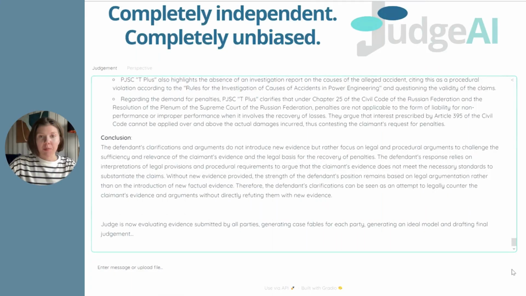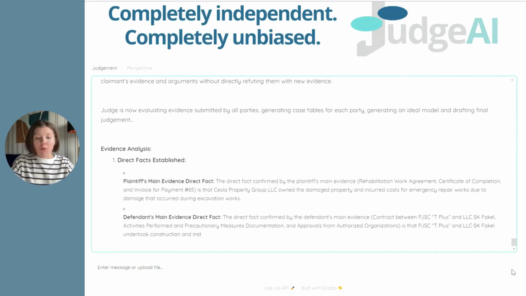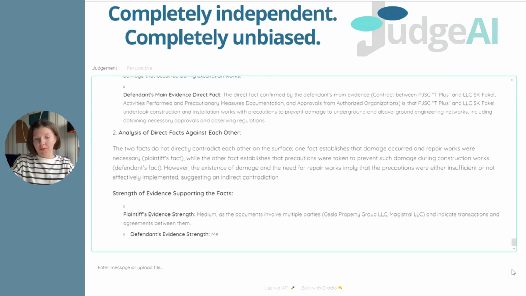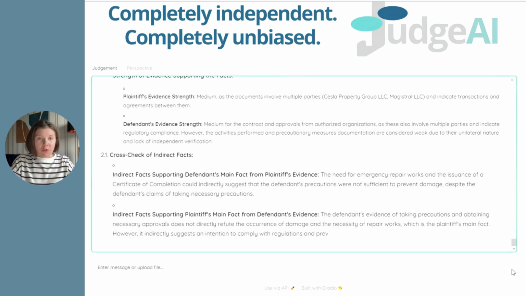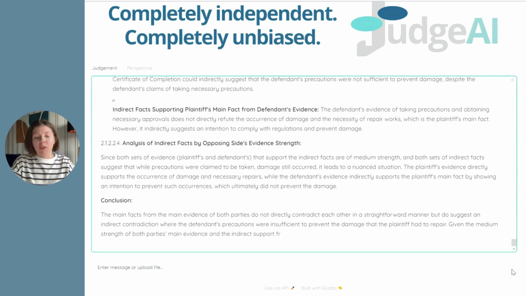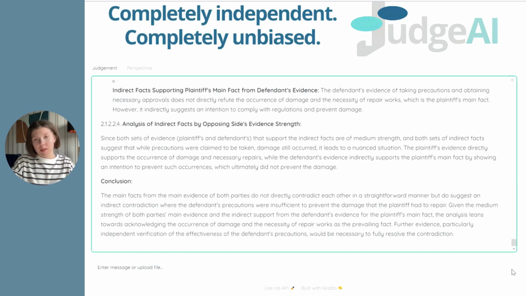Next comes the preparatory stage of evidence evaluation. The primary evidence and facts referenced by the claimant and the respondent to support their claims or objections are analyzed for any contradictions. JudgeAI determines whether the evidence contradicts the facts it aims to support. If there are no contradictions, both facts are considered further. However, if contradictions exist between the facts, a cross evaluation of evidence is conducted.